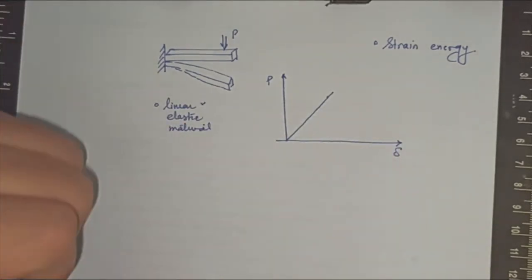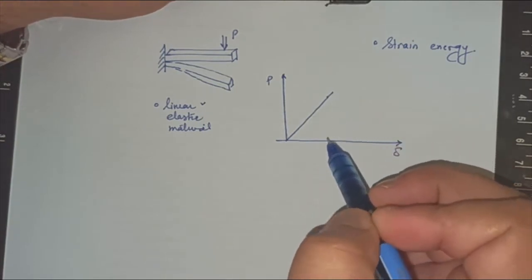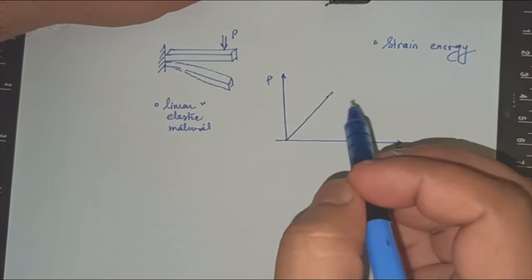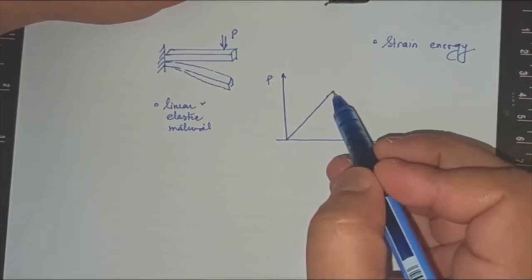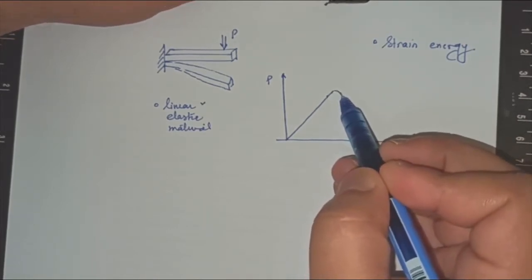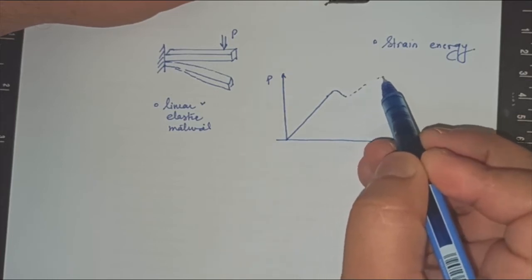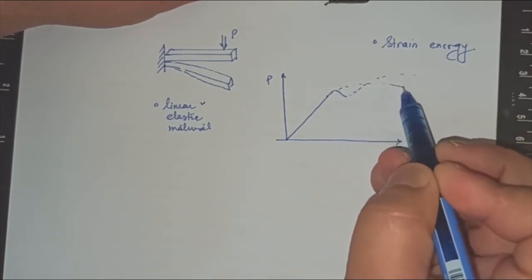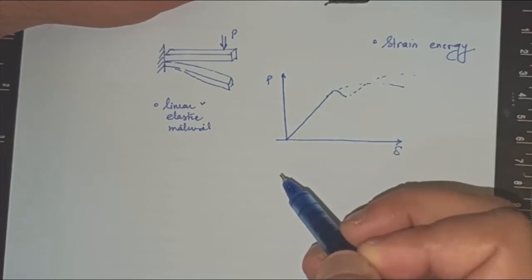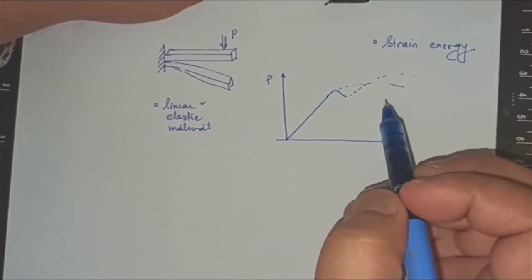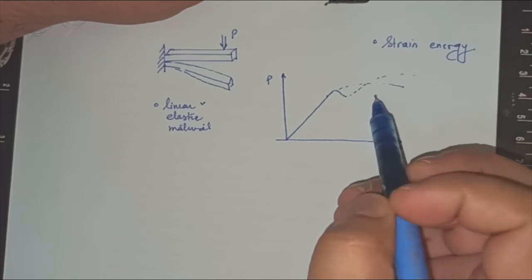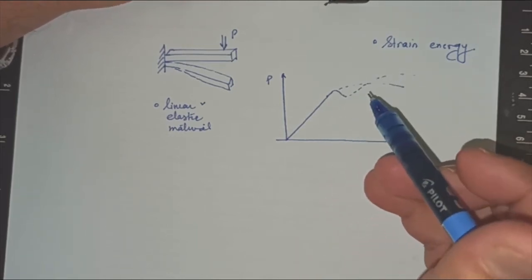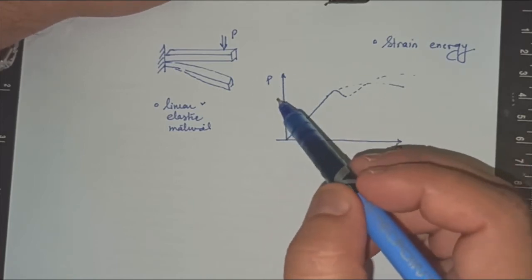So if I am within my elastic region, the beam will come back to its original position. If I go beyond this, the behavior will be different for different materials. This will be for mild steel. This will be for aluminium, like the beam that I've shown you. And this is for some brittle material. These are ductile materials that show a large amount of strain on the application of load.